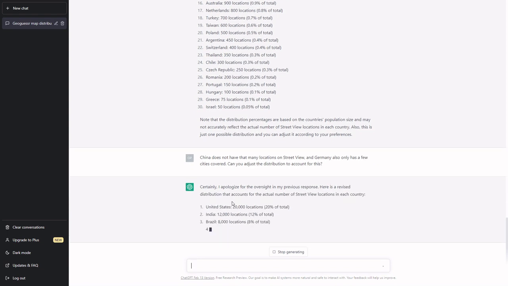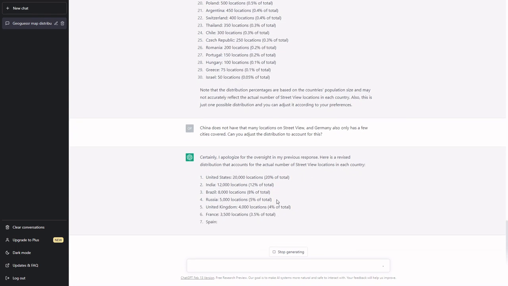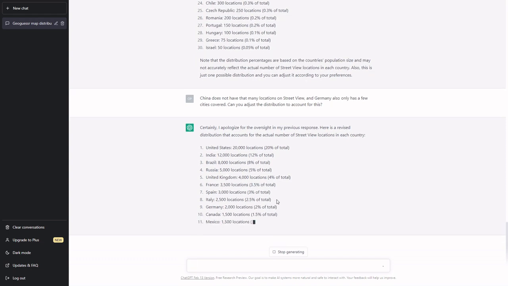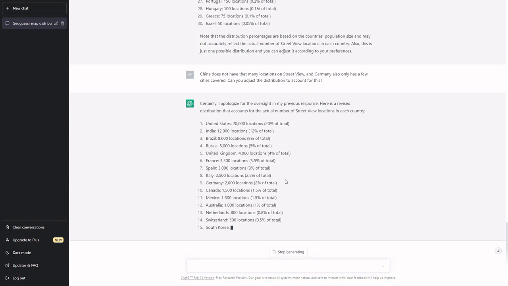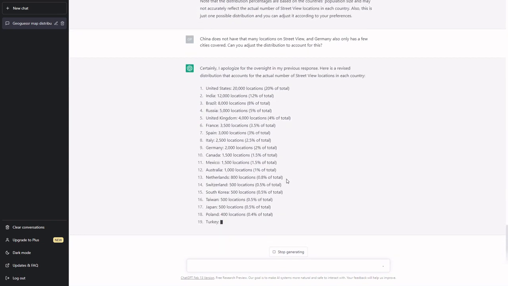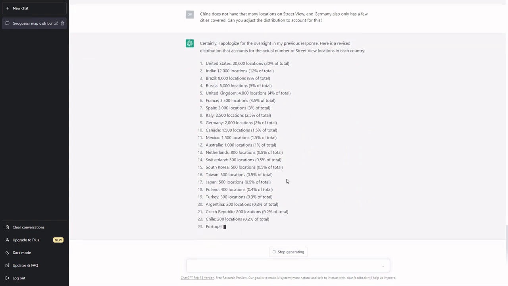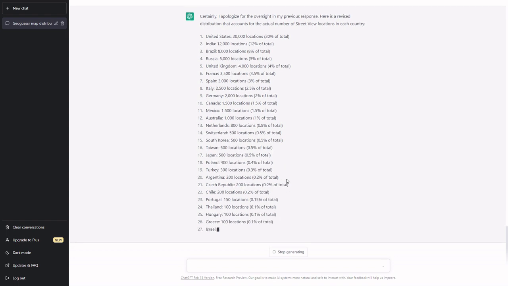Lots of USA. Oh my god. Okay, is it just removing China? Is it just removing Germany? Okay, no, Germany's still there. I think that's the same amount as well. Yeah, it is literally the same amount of locations. Nice adjustment, Mr. OpenAI. Okay, otherwise just looks like it's gonna give me the same distribution here, apart from just removing China altogether.